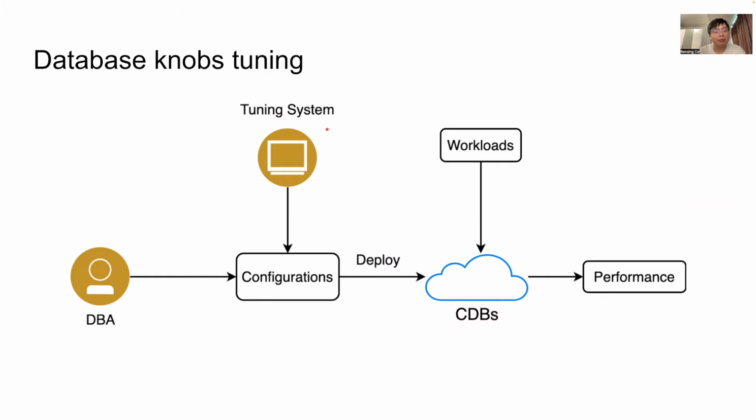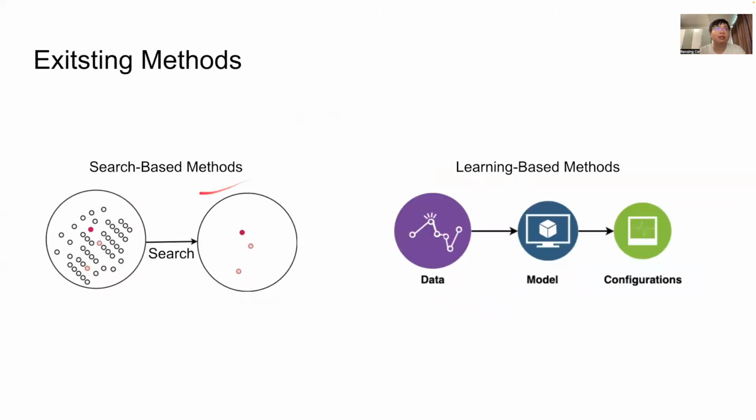Existing work mainly falls into two lines, search-based methods and learning-based methods. The search-based methods use heuristic strategies to explore ideal configurations in the search space. The learning-based methods improve exploration by building a model to learn from the historic behavior and experience samples.